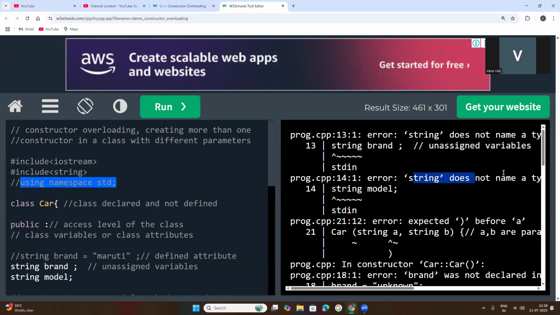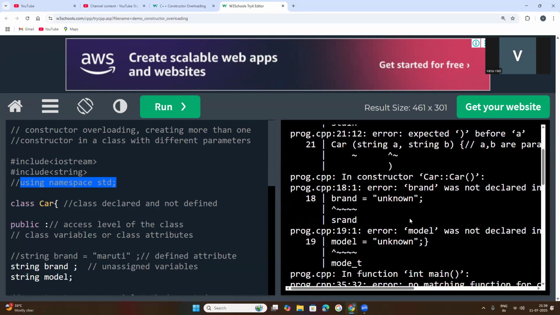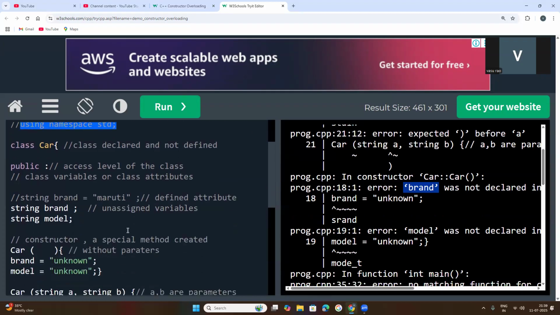Mostly the string doesn't name, so it will say that the model was not declared, brand was not declared. So what does this mean? If you want to use names for any variable, a string type of variable, like brand and model, these are the names of the variables.